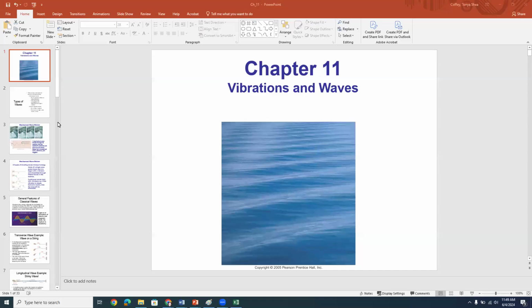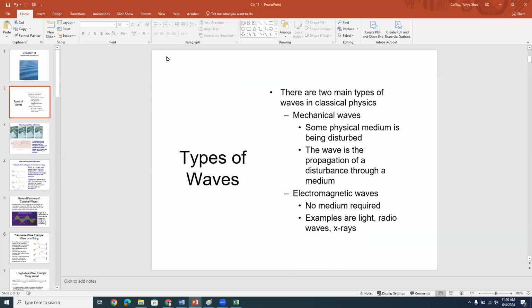Hi, everybody. In this lecture, we're going to begin a discussion of waves. So to launch us off, there's two kinds of waves in classical physics, two main types. Those are mechanical waves, and those require some kind of physical medium to be disturbed. Some examples of mechanical waves are waves on a string or sound. And in a mechanical wave, the wave is the propagation of a disturbance through a medium.